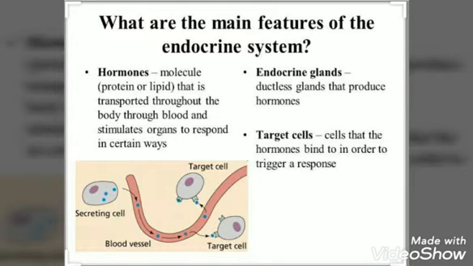These secretions by the ductless glands are known as the hormones, which are the chemical messengers in our body. These chemical messengers are secreted by the endocrine glands and carried by the blood or lymph to a target organ to stimulate a specific activity.